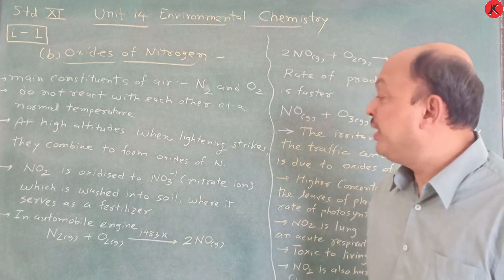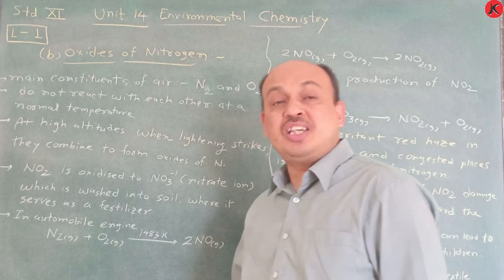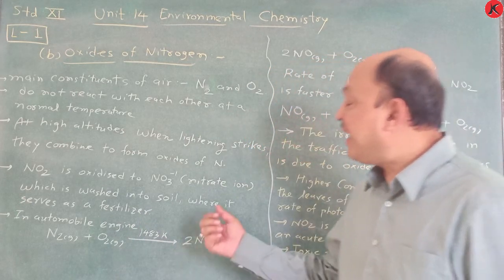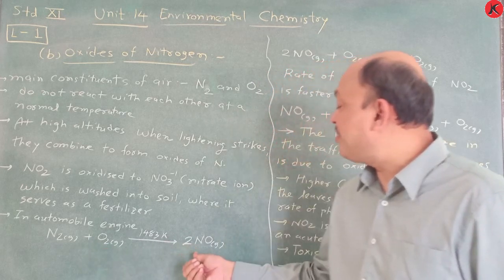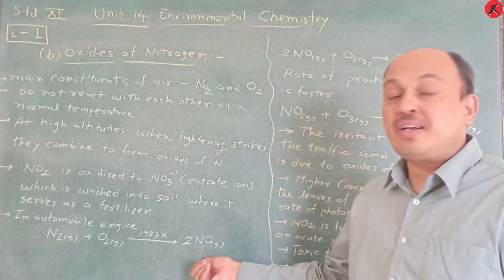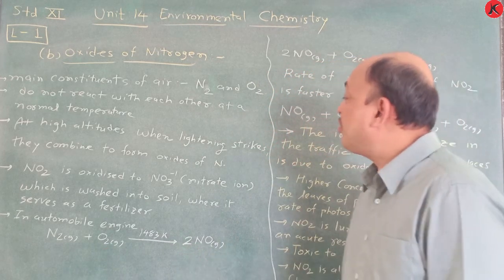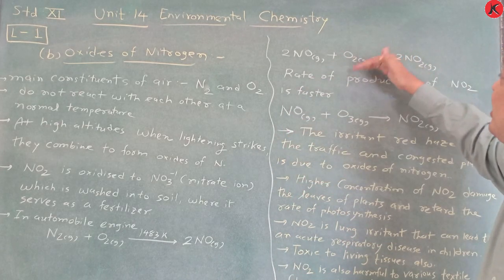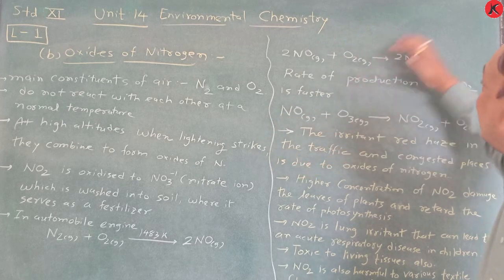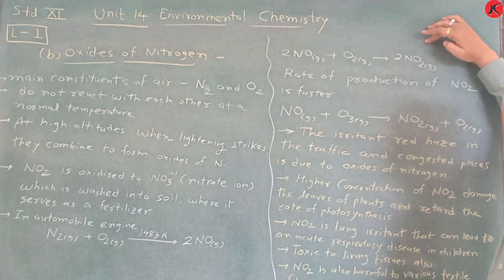It is useful also. In an automobile engine at higher temperature, N2 gas reacts with dioxygen gas and gives 2 moles of NO, nitric oxide gas. And this nitric oxide directly reacts with excess oxygen gas, and at that time it is converted to nitrogen dioxide.